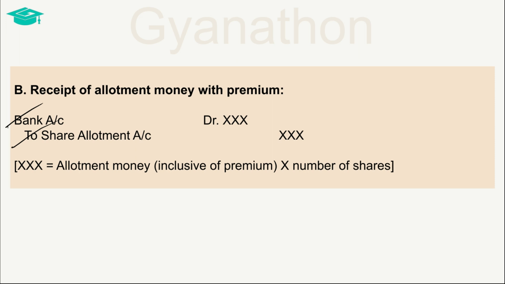The effect of this entry is that company records the actual receipt of the money due on allotment which was already accounted as due. So once the money is received, the balance created in the share allotment account gets offset, and the net effect is that money received has been posted to the share capital and the securities premium account.